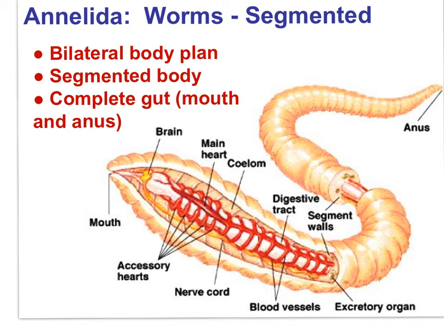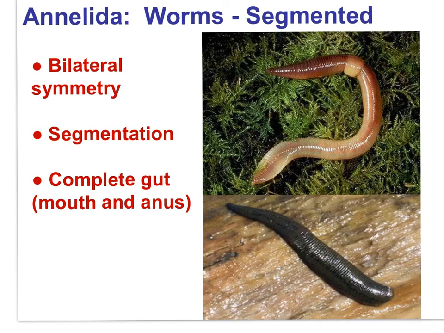The annelids have a bilateral body plan, and they are segmented, and they have a complete gut with a mouth and an anus. Food runs in, and wastes go out the other end. Annelids include earthworms and leeches. If you took a walk in the woods, you would recognize the Annelida phylum, earthworms, and leeches.